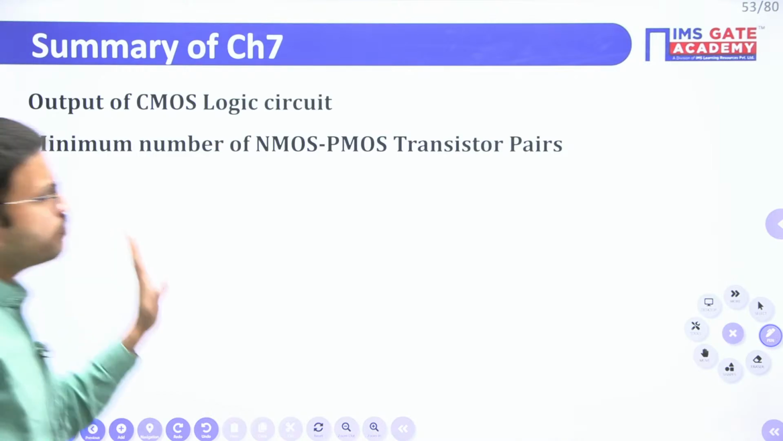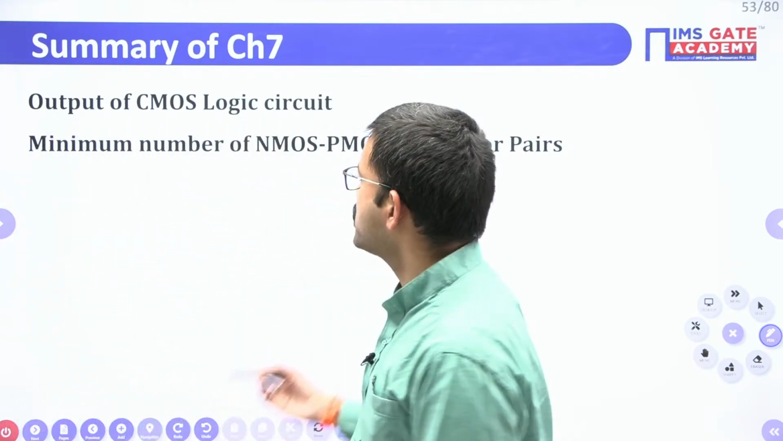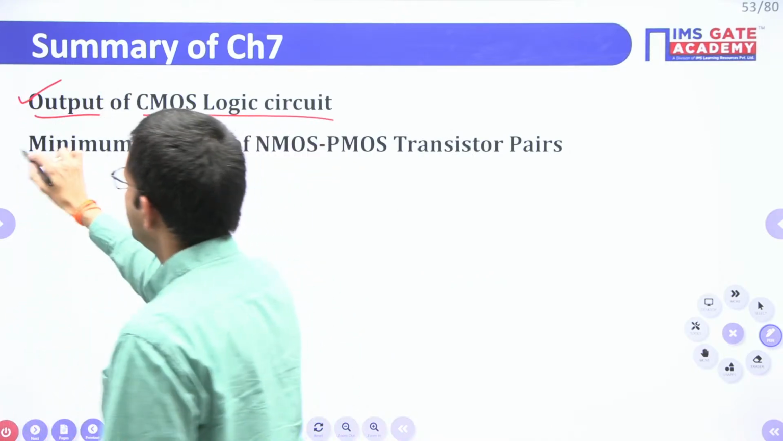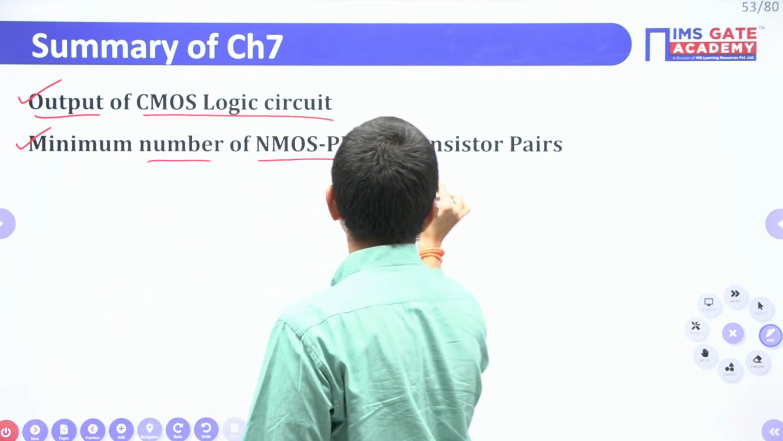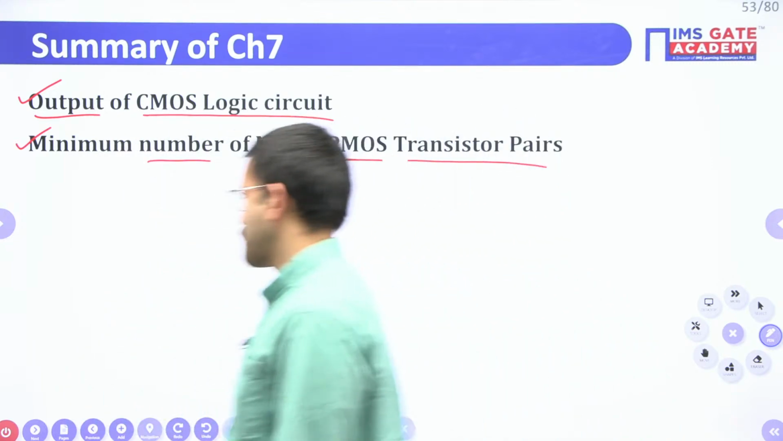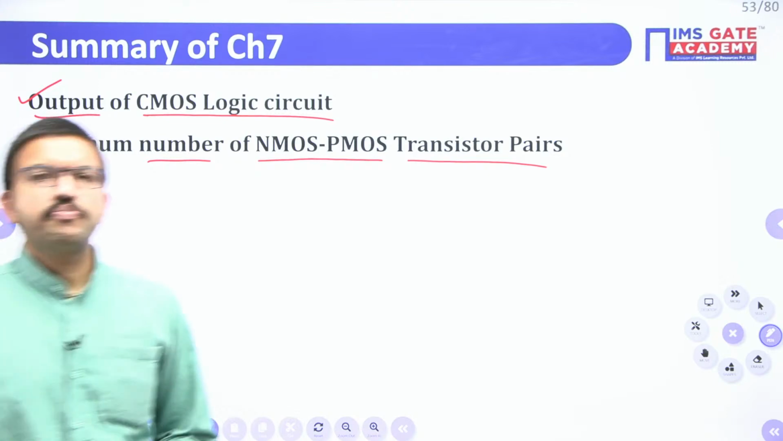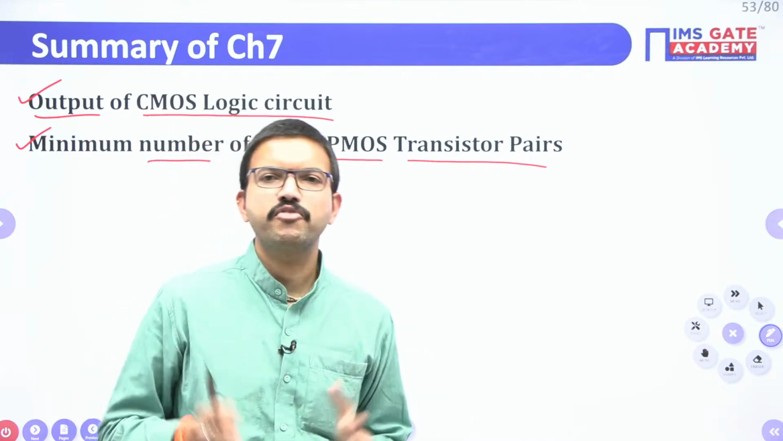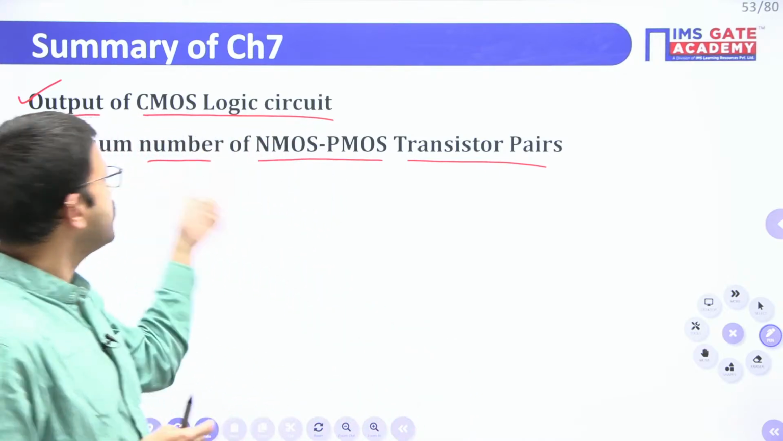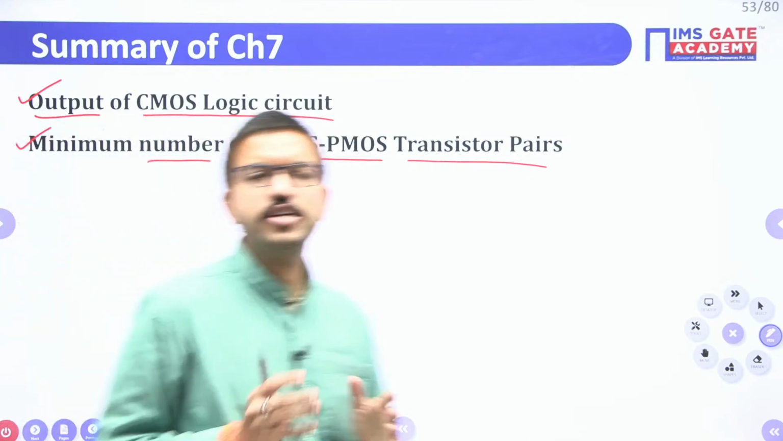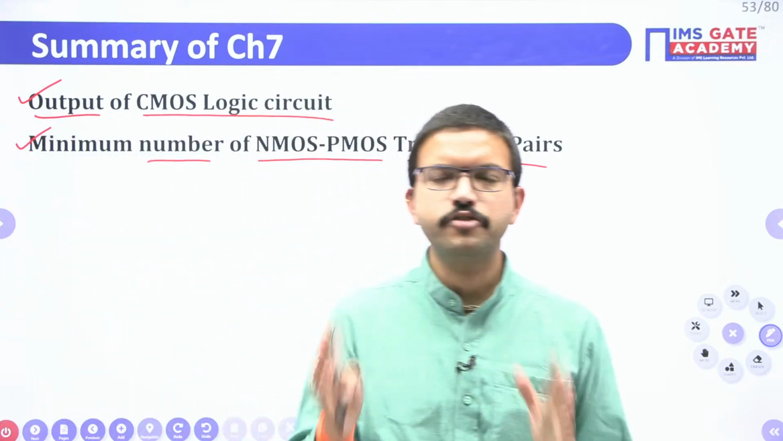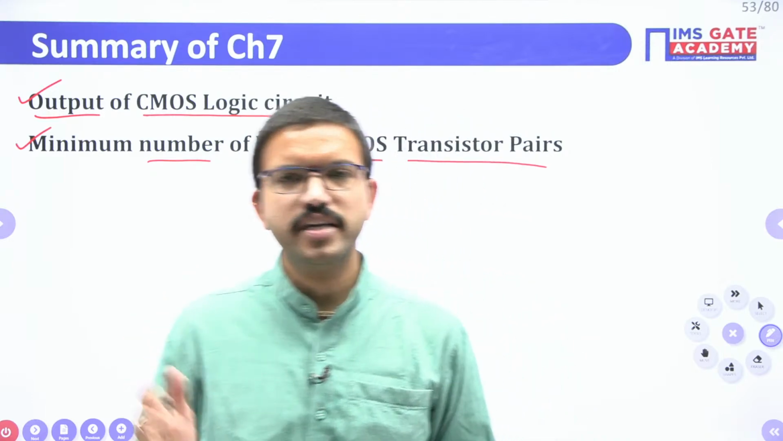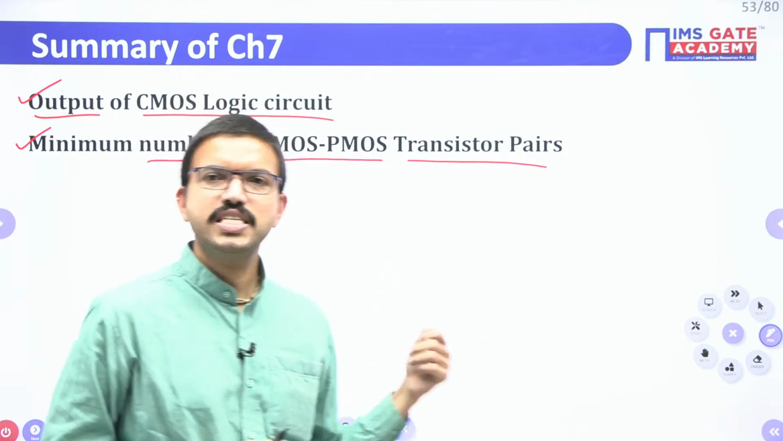So, with this we have completed the last chapter also. In this particular chapter, we have discussed one question related to the output of a CMOS circuit, and another question related to the minimum number of NMOS PMOS transistor pairs. In total we have discussed 3 sessions. In 3 sessions, we have discussed all the 7 chapters of the digital circuit subject, out of which the first 5 chapters are common for all the 4 branches, whereas the 6th chapter, data converters, is common for EC and electrical, whereas the last chapter is common for EC and ion.